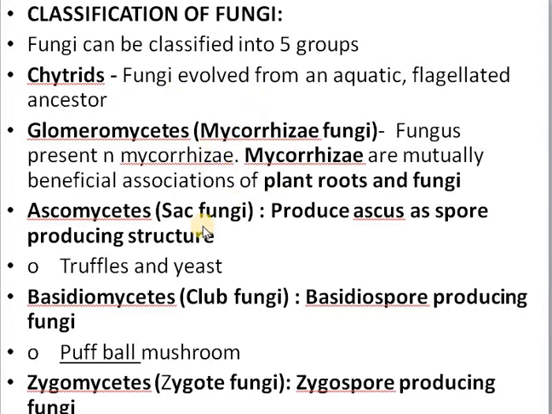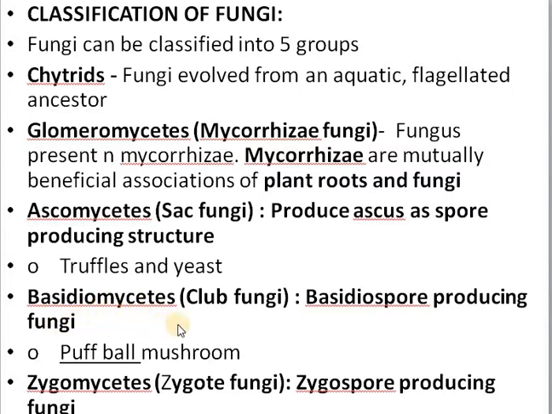Then the sac-like structure, as I told you, the fungus are producing spores, and for producing spores they are having typical structures. So the sac-like structures which are produced by some fungi. Such sac-like reproductive structures forming fungus are called ascomycetes. So they are called sac fungi. And the spores they produce are called ascospores, and ascospores are produced within the ascus. Example, yeast is an example for that kind of fungi.